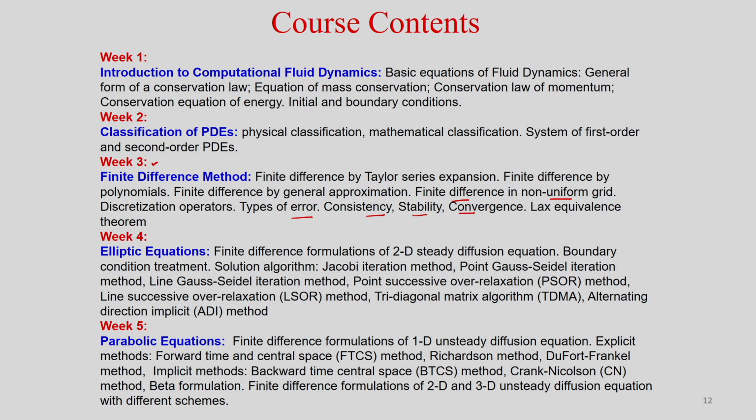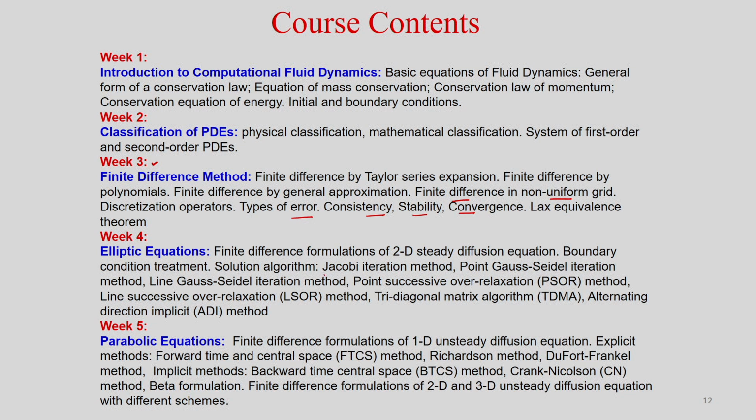Next in week 4 we will consider only the elliptic equation. The steady heat diffusion equation is an example of an elliptic equation that we will consider, and we will discretize it using the finite difference method and learn different discretization schemes. Then we will solve this discretized equation using the Jacobi iteration method, point Gauss-Seidel method, line Gauss-Seidel iteration method, point successive over-relaxation method, line successive over-relaxation method, the tridiagonal matrix algorithm TDMA, and the alternating direction implicit method.